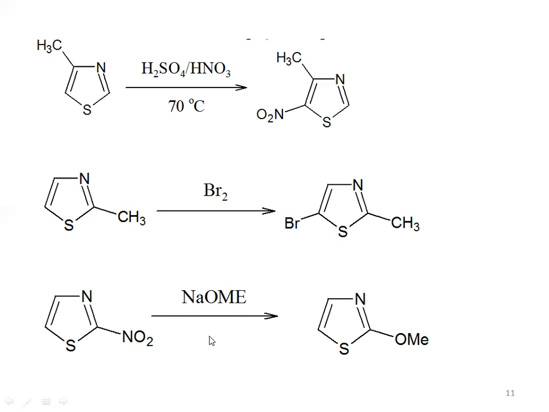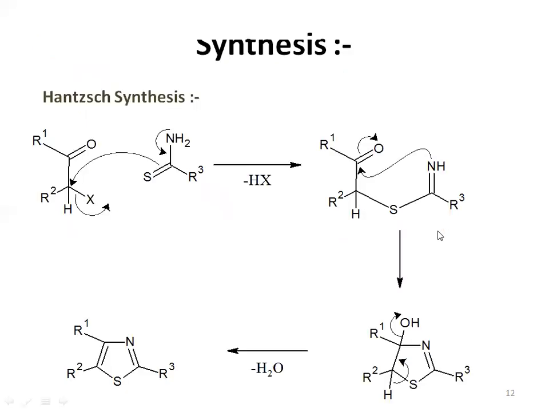So our byproduct will be sodium nitrite, that is NaNO2, and that OMe will attack this position, the second carbon atom. As NO2 is removed, this carbon will possess a positive charge, and this OMe, which possesses a negative charge, will attack this position. So finally we will get our product, which is named 2-methoxythiazole. Okay. Let's move further to the synthesis.